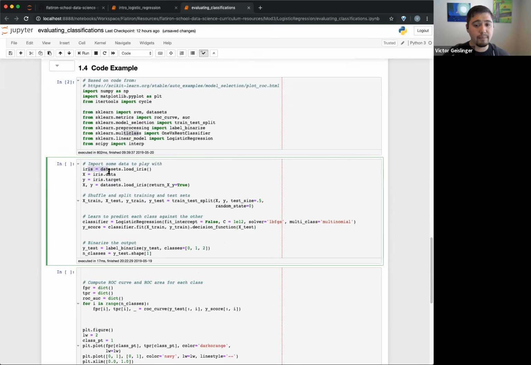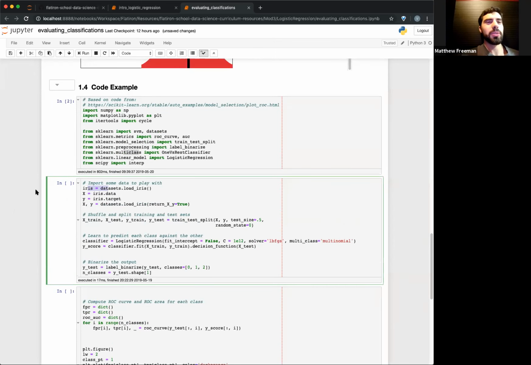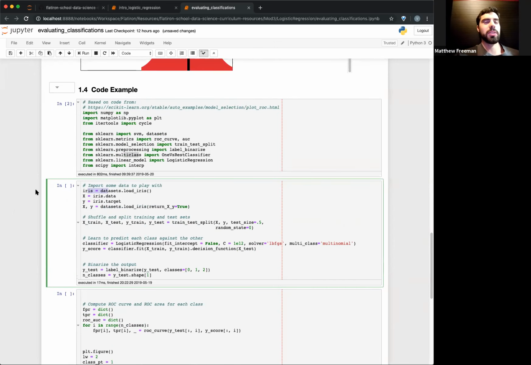So I have my iris data. Oh yeah, go ahead. Quick question. Do you actually remember all of those imported functions up at the top? Oh, do I remember it? No, no, I don't remember.